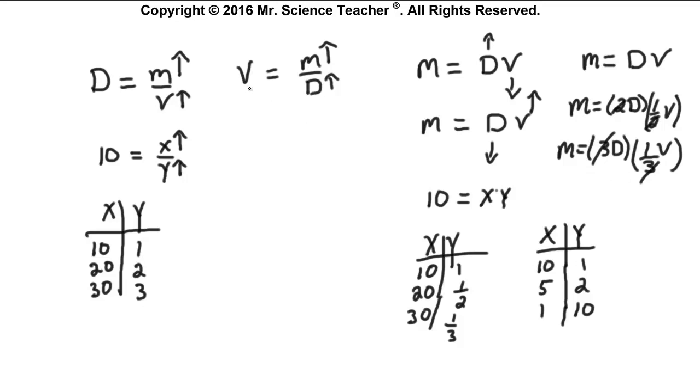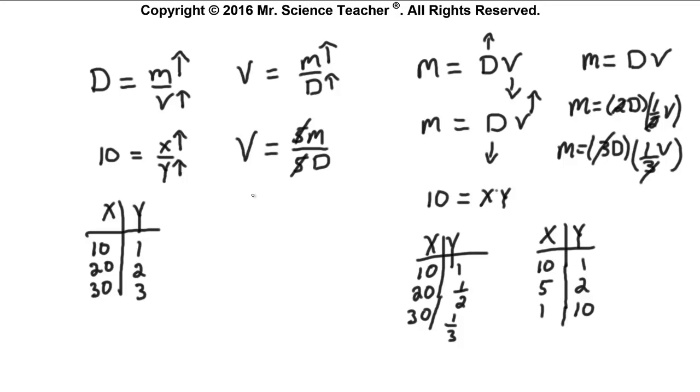But what if we have something like this where it's a direct relationship? Volume is mass divided by density. So if I have 5 times the mass and I want to leave the volume constant, what does the density have to do? I have to increase it 5-fold so that those two 5's would cancel. Mass divided by density. So if I have 5 times as much mass, I have to have 5 times the density in order for the volume to remain constant.